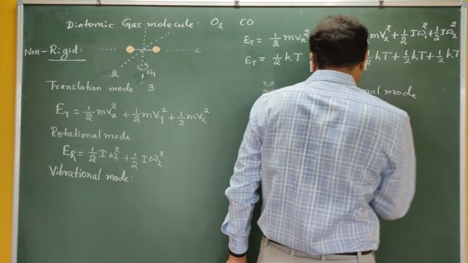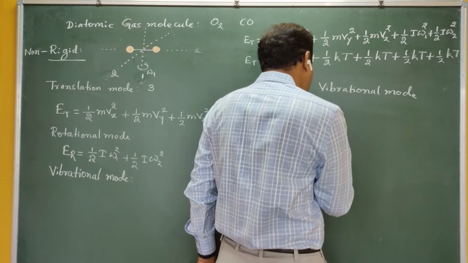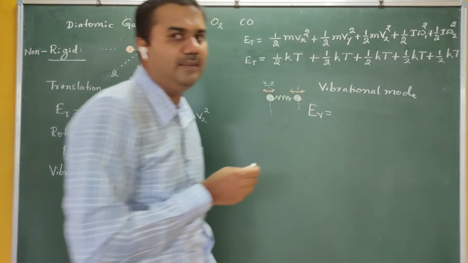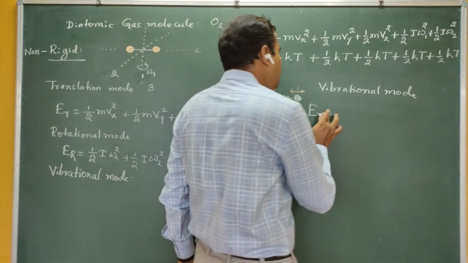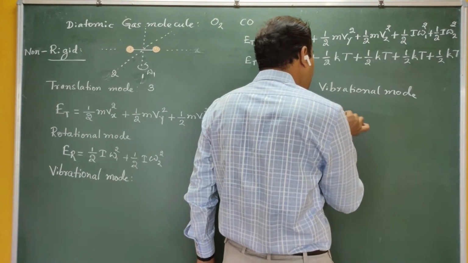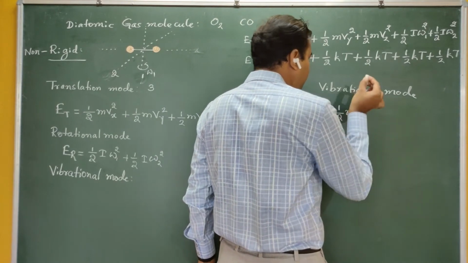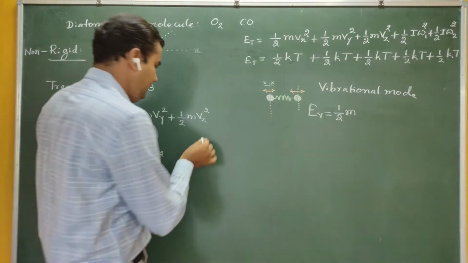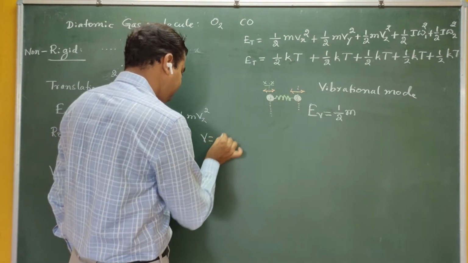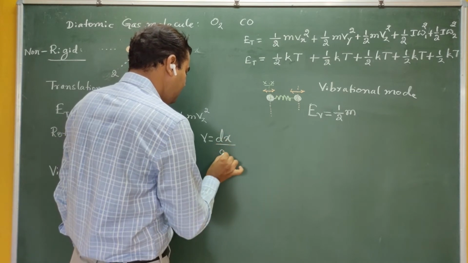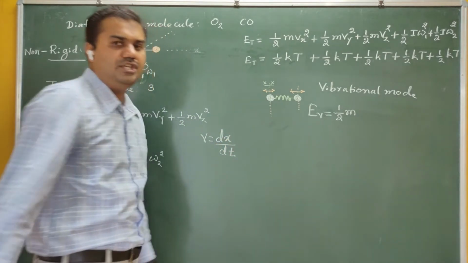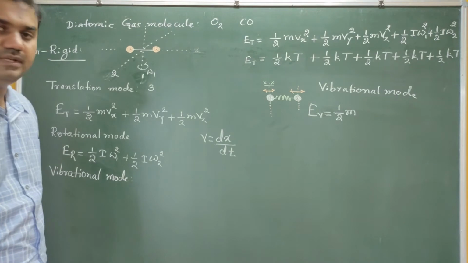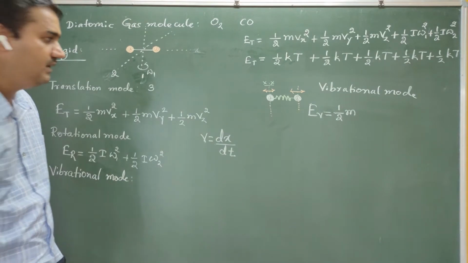if I consider EV as the energy corresponding to the vibrational mode, then you have two types of energy. One is kinetic energy, half m v square. What is v? V is nothing but the rate of change of displacement.